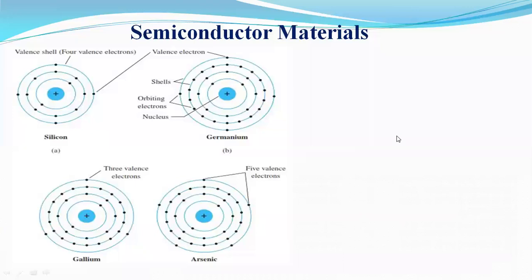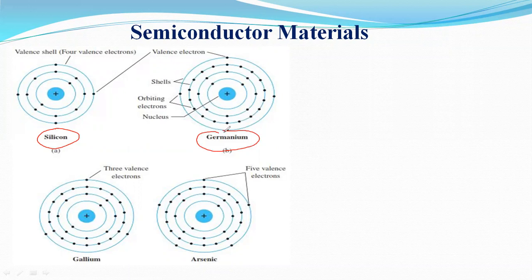What are the semiconductor materials? Silicon and germanium are the best semiconductor materials.